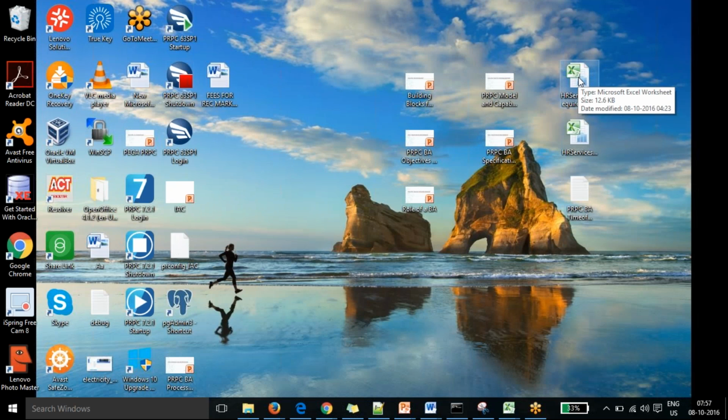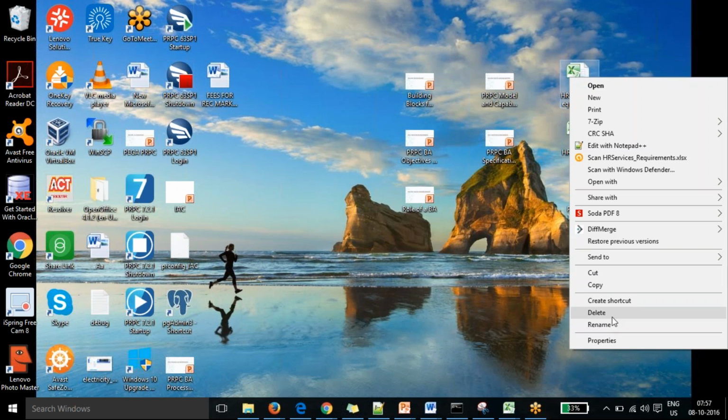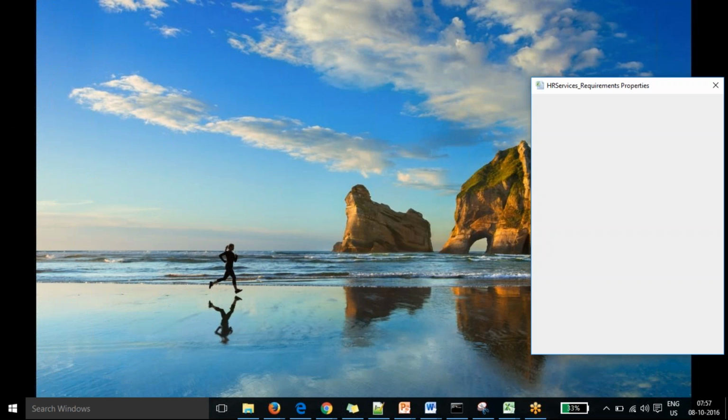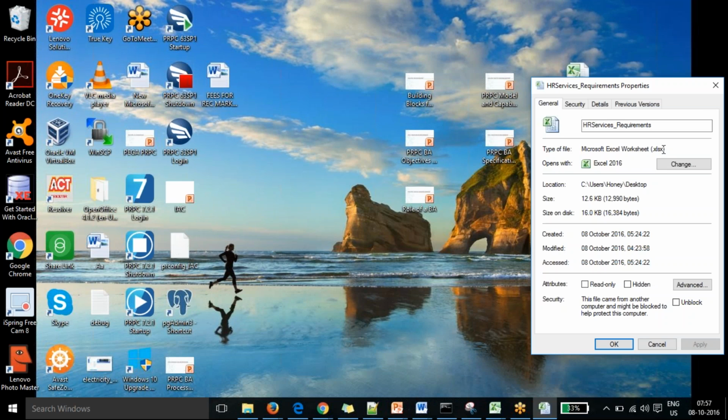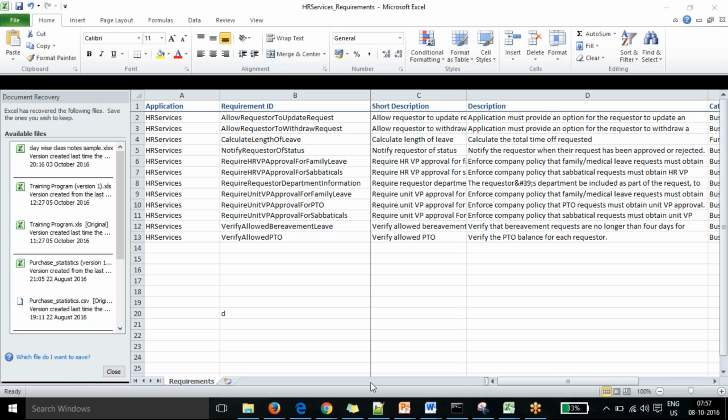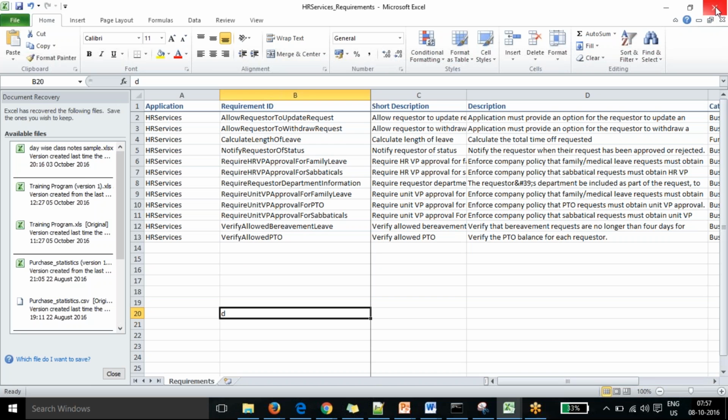Name, maybe, or the extension. Yeah, just checking that extension should be XLS. I think it should be XLSX only. Might be if I close that and then try to load it.